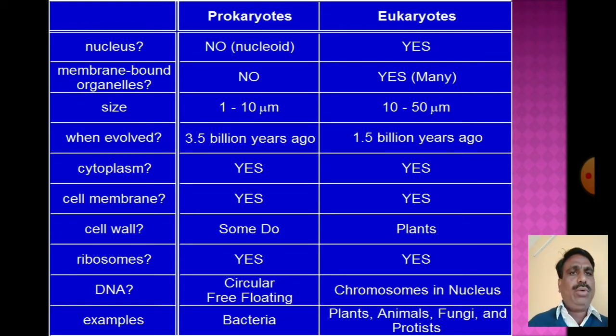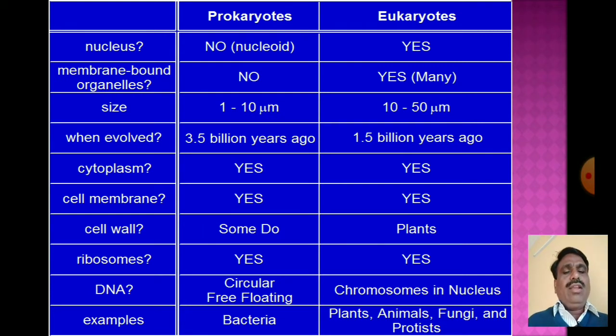The size of the prokaryotic cell is 1 to 10 micrometers, and the eukaryotic cell is 10 to 50 micrometers. The prokaryotic cell evolved 3.5 billion years ago, and the eukaryotic cell evolved 1.5 billion years ago.